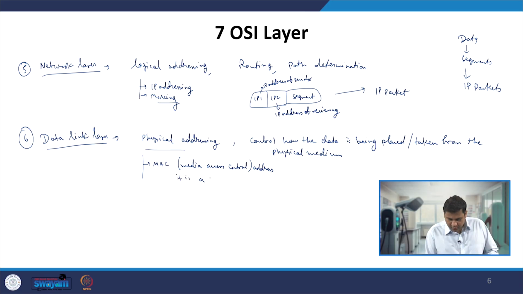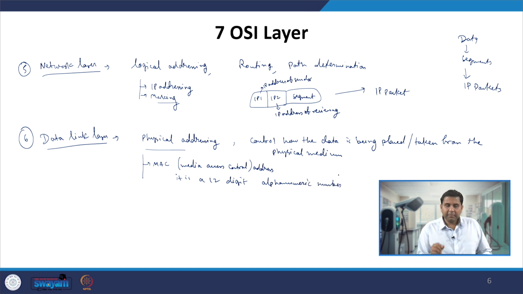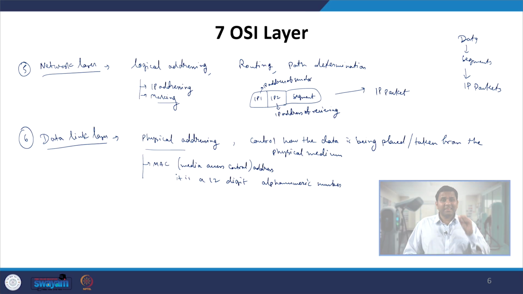a 12 digit alphanumeric number, and it is embedded in your network interface card. Let us say you have an EVSE which will also have the network interface card. That network interface card will have the MAC address, and that is a physical address.